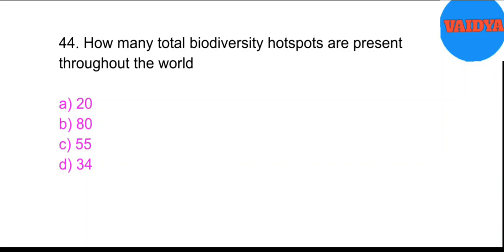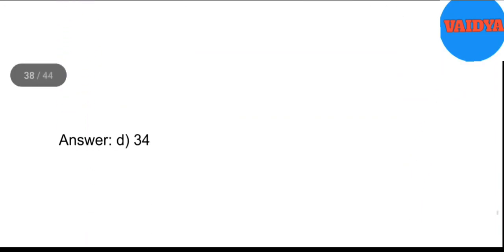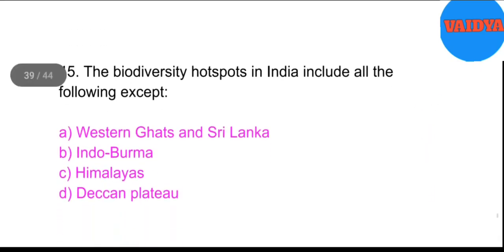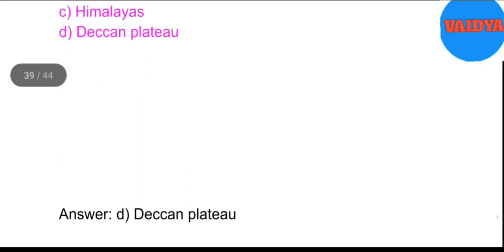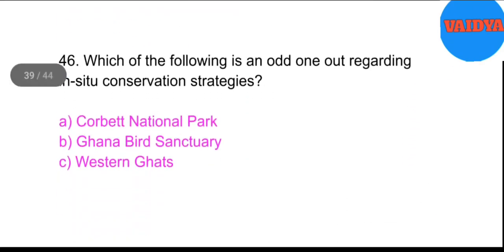A. 20. B. 80. C. 55. D. 34. Answer. D. 34. 45. The biodiversity hotspots in India include all the following except A. Western Ghats and Sri Lanka. B. Indo-Burma. C. Himalayas. D. Deccan Plateau. Answer. D. Deccan Plateau.